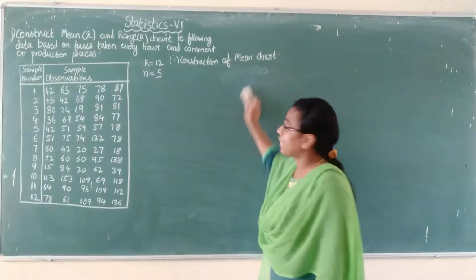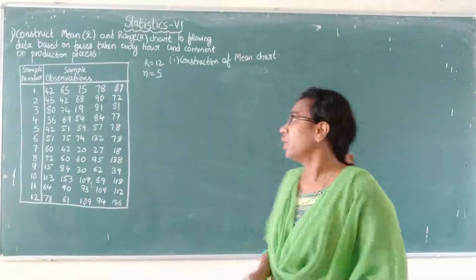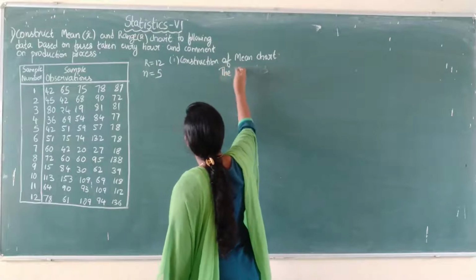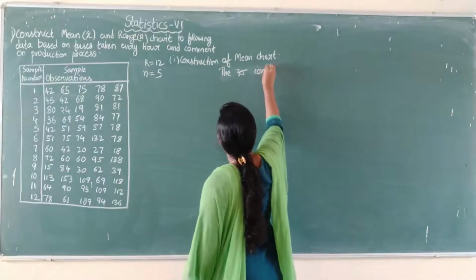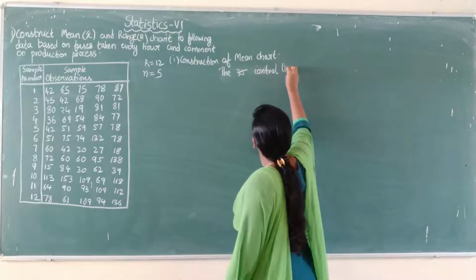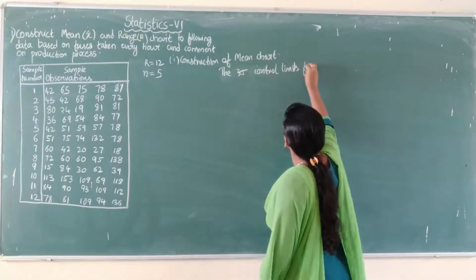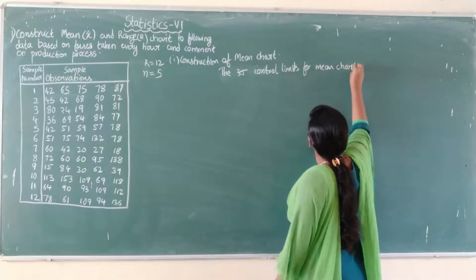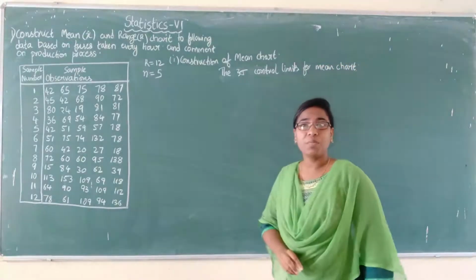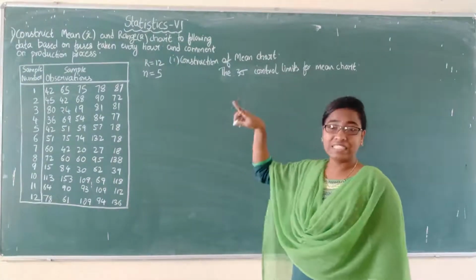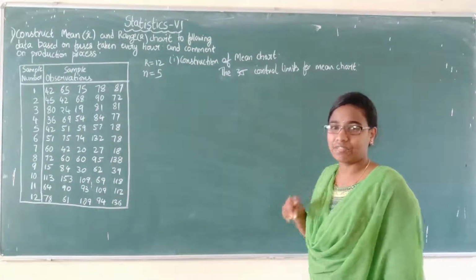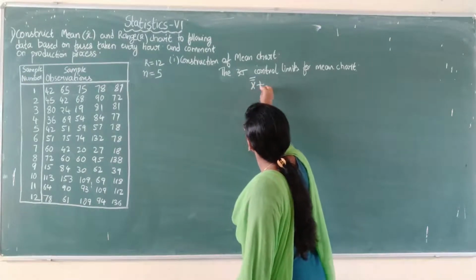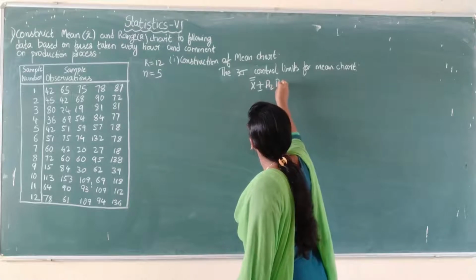For the second case, first method, what are the control limits? The 3 sigma control limits for mean chart by using the range are X double bar plus or minus A2 R bar.